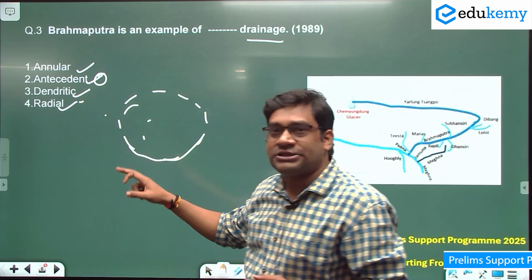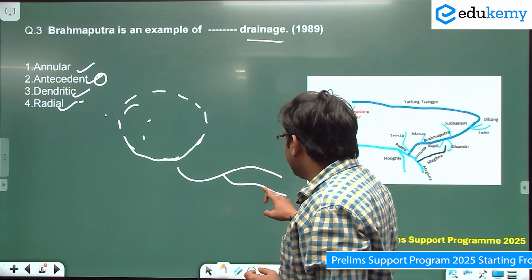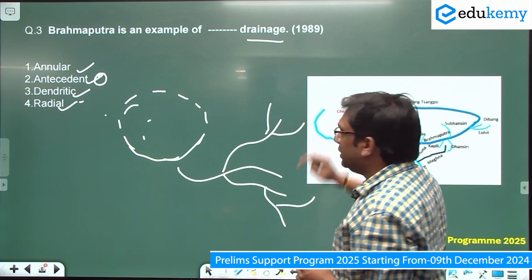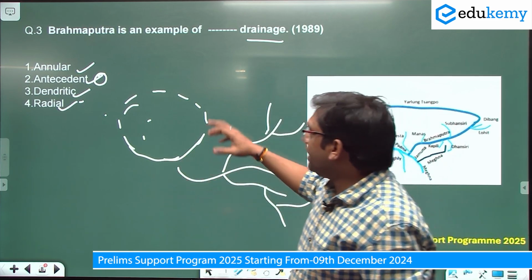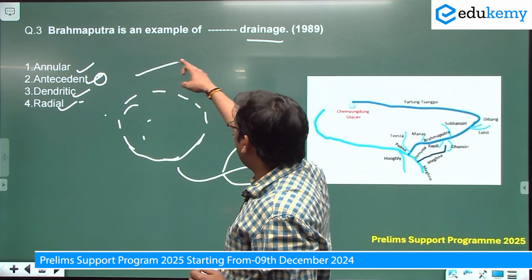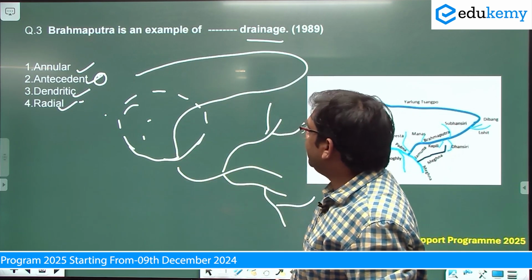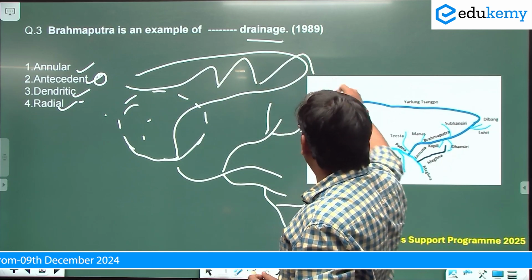What is antecedent? What is dendritic? In a dendritic drainage system, most of the rivers in the northern plains resemble a tree-like structure. You see this in northern India, in most of the rivers in the Ganga plain. Can we say Brahmaputra originates and moves like this? This is the pattern of the Brahmaputra river, and here the Himalaya mountain is present.